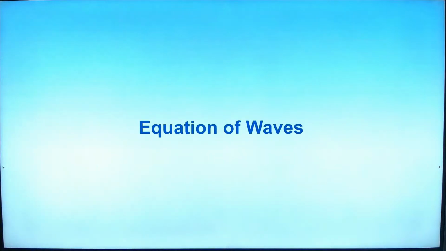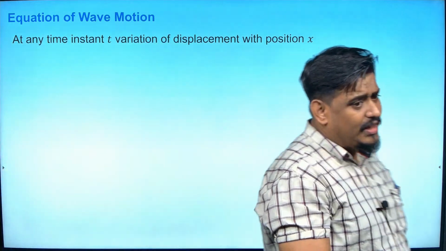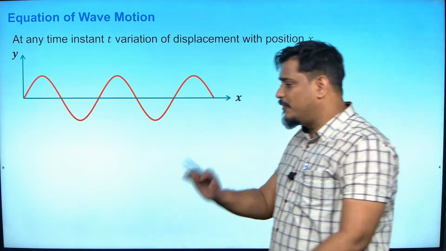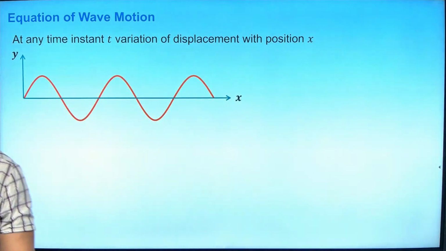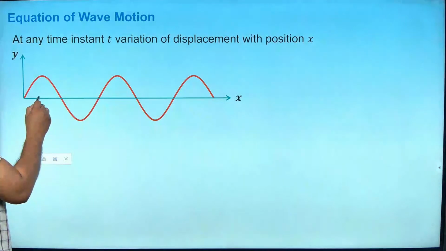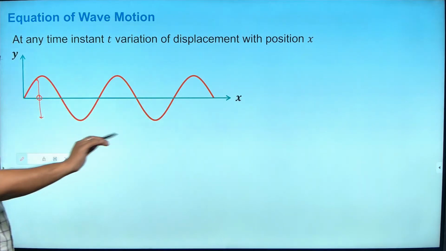Yes, let us start talking about the equation of wave motion. So first you understand that I am drawing a wave here, right? Can I say that in this particular wave, the wave is traveling in the x direction and y is the displacement of the particle? If I keep a particle here, this particle will be vibrating like this, and it will vibrate in the y direction. So displacement of the particle will happen in the y direction, and the wave will travel in the x direction. Do you agree with me?